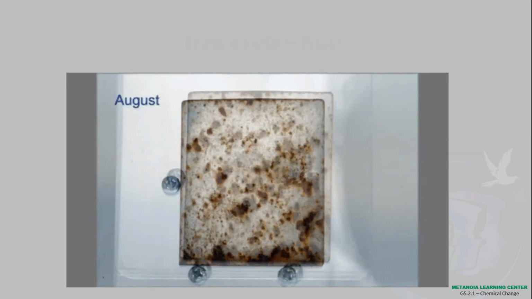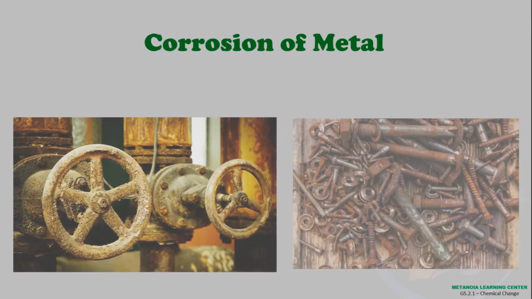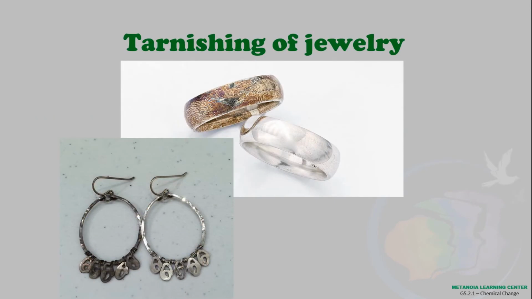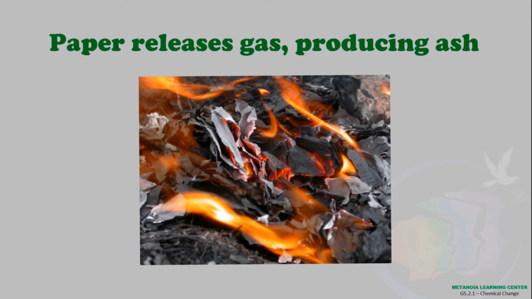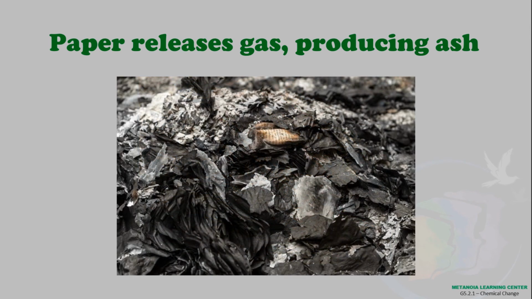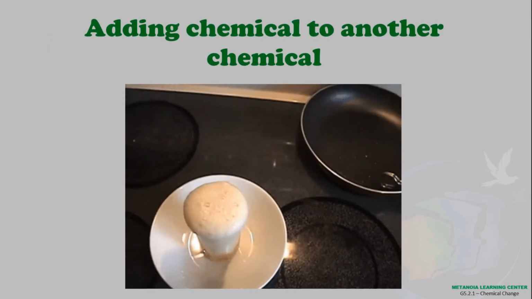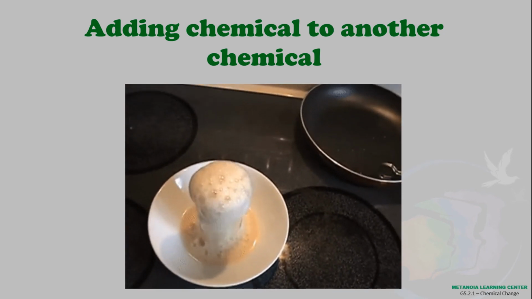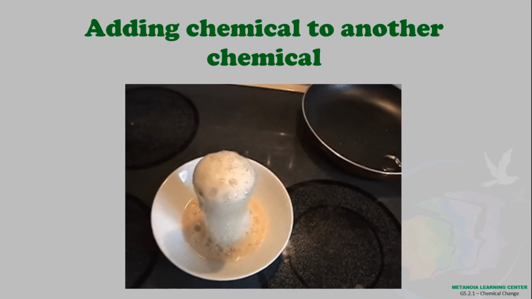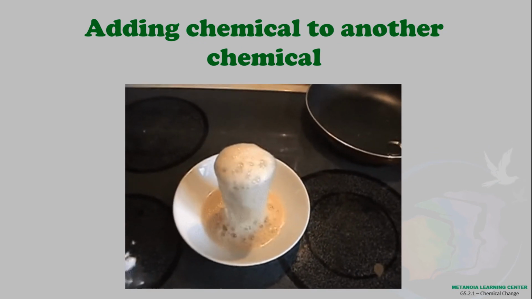The same thing happens when other substances are exposed to oxygen. Metals corrode and jewelry tarnish. When paper is burned, it releases gas and produces ash. And you cannot turn those ashes back to paper. Addition of chemical can also bring about a chemical change. When vinegar is added to calcium carbonate or baking soda, a new substance is formed.